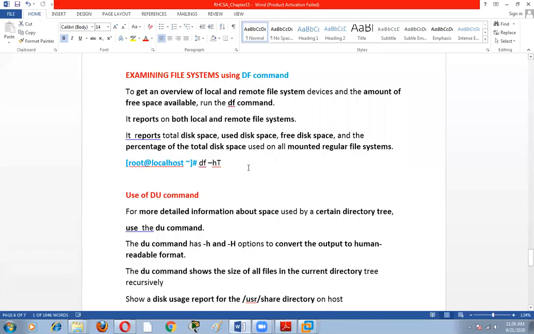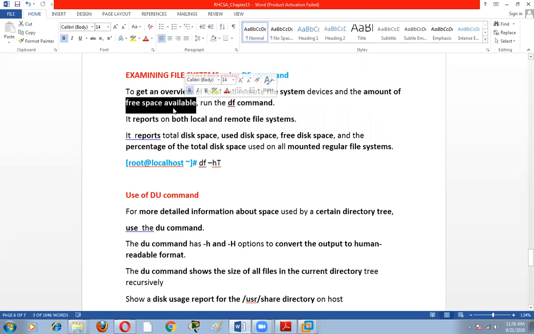We have another concept, that is df. df means disk free. To get an overview of local and remote file systems, what command will we use? To know the information about the file system, which can be local or remote, which command will be used? The df command is used. By this command, we can see how much space it has.